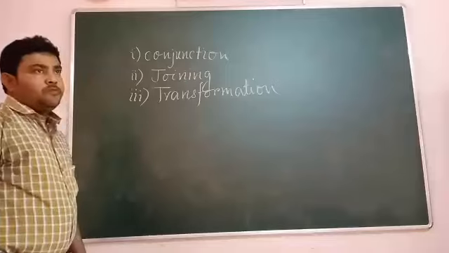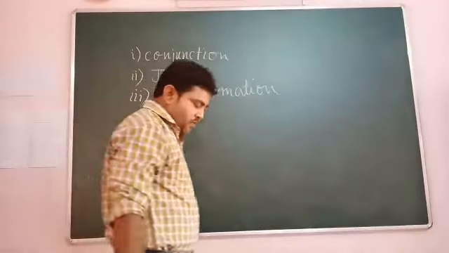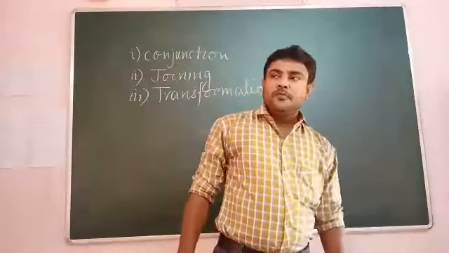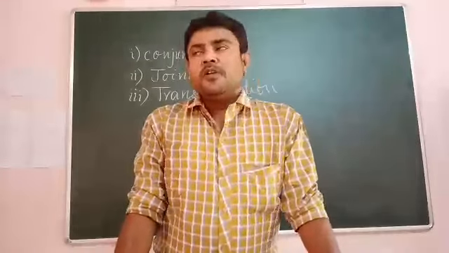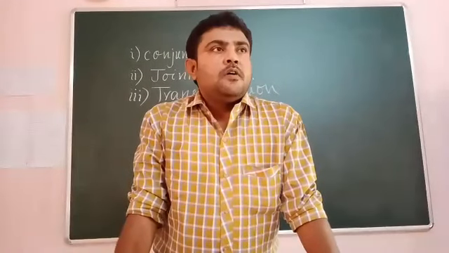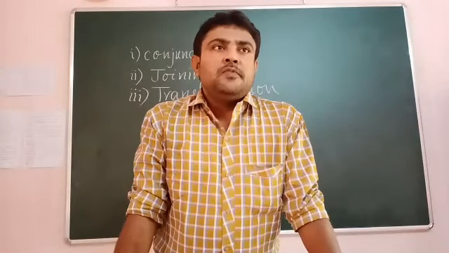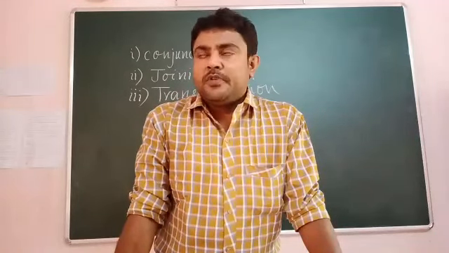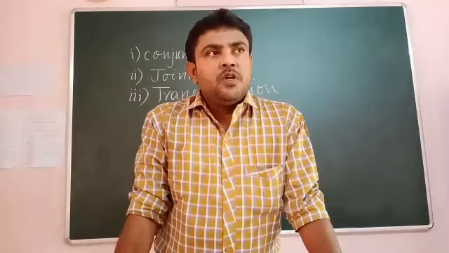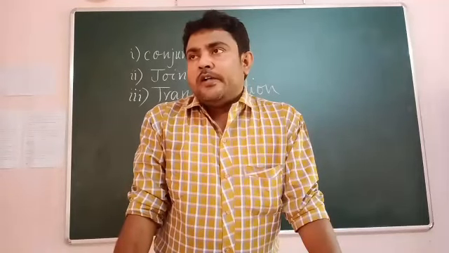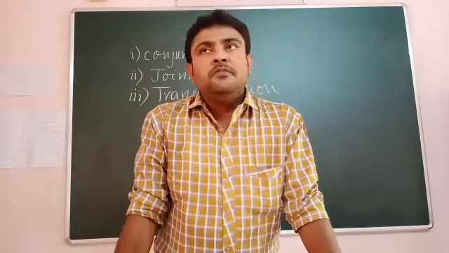Each of these will be discussed thoroughly. If you find any of them is left untaught to you, be sure that there will be no questions from that chapter in your exam paper. So don't worry, and let us start with the first one,